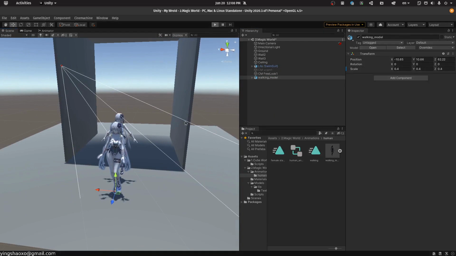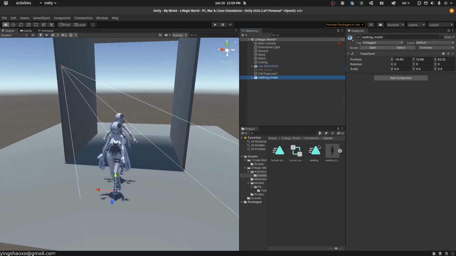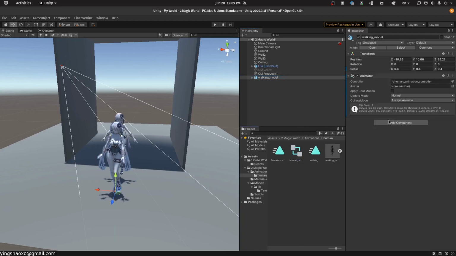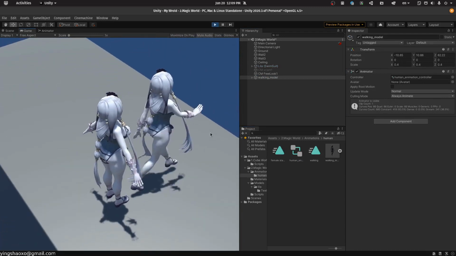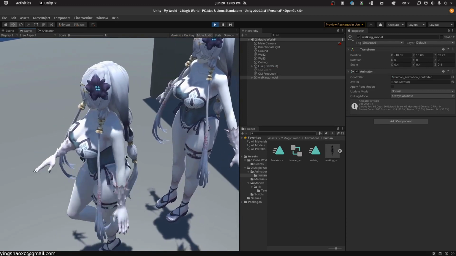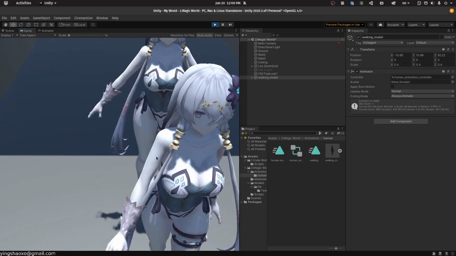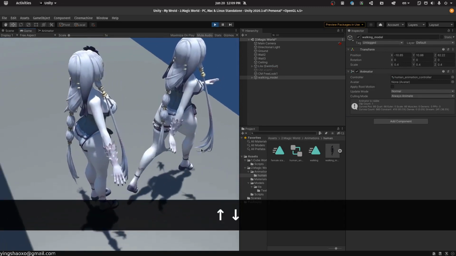Let's run our game to see the results. Okay, we get nothing. Why? Yeah, it's probably because we didn't drag that animation controller into our game object. After we did that, we run the game again. Now, as you can see, our character is working correctly without any problem. Yeah, that's quite good. It's beautiful. I love this kind of working. It's more beautiful than what we did before.